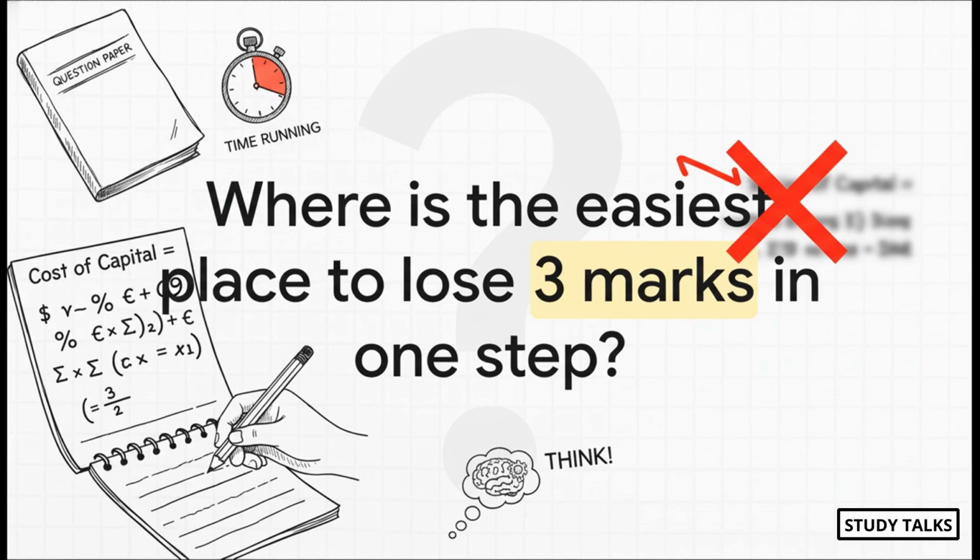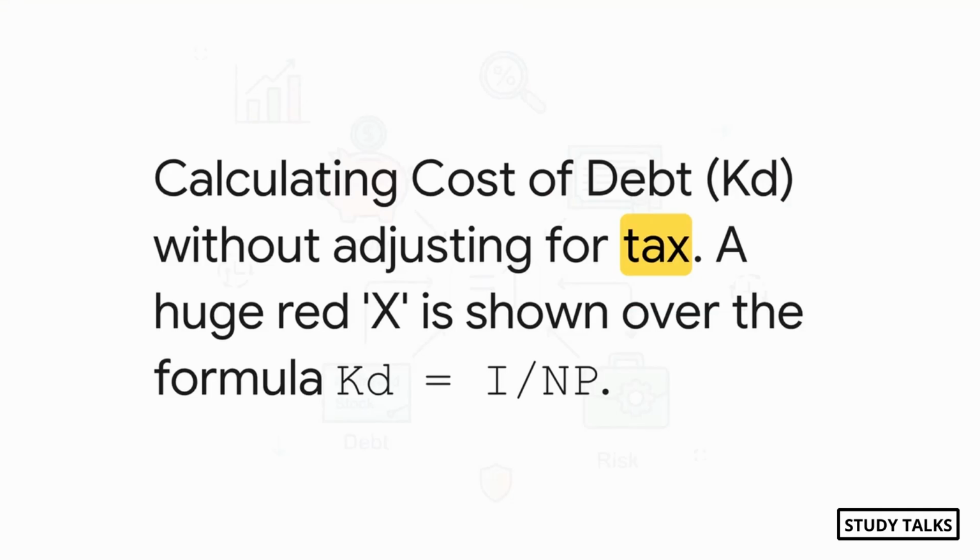Okay, let me ask you something. Picture this. You're in the exam hall. The clock is ticking. You've got a big, juicy 8-mark question on cost of capital in front of you. Where is that one tiny, easy-to-make mistake that can just, poof, make 3 marks disappear in an instant? And not just that, it messes up your entire final answer. Have a think.